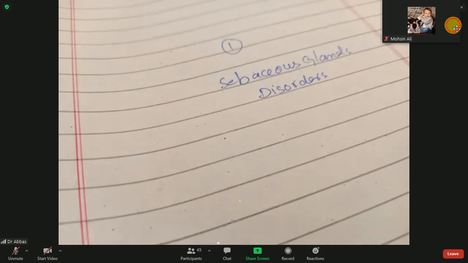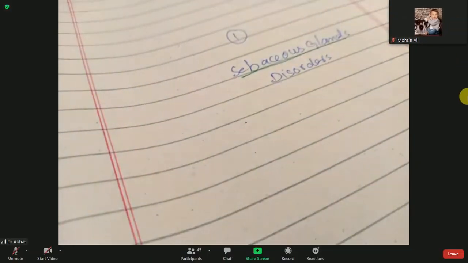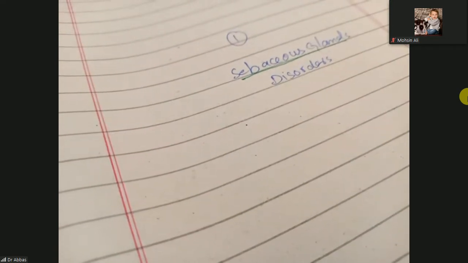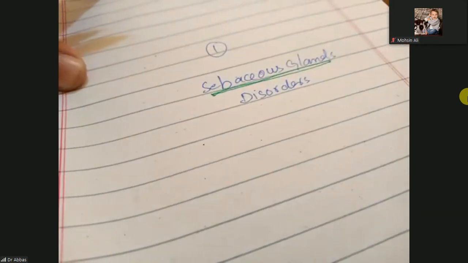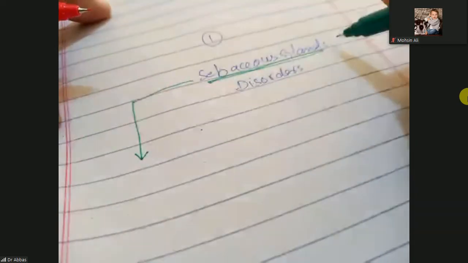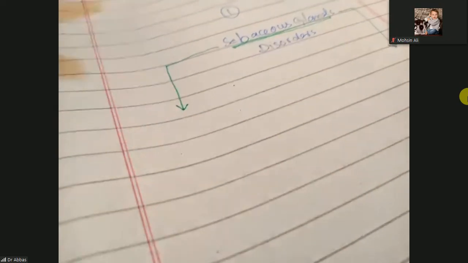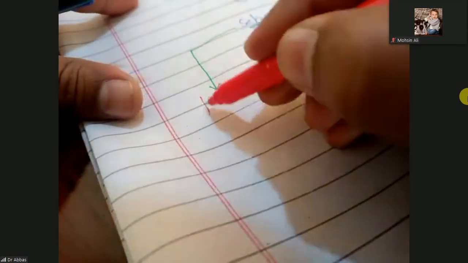So first you want to know what the sebaceous glands are. Sebaceous glands are the oil producing glands in our body. They produce oily secretions. These sebaceous glands can be present in our body in two forms.